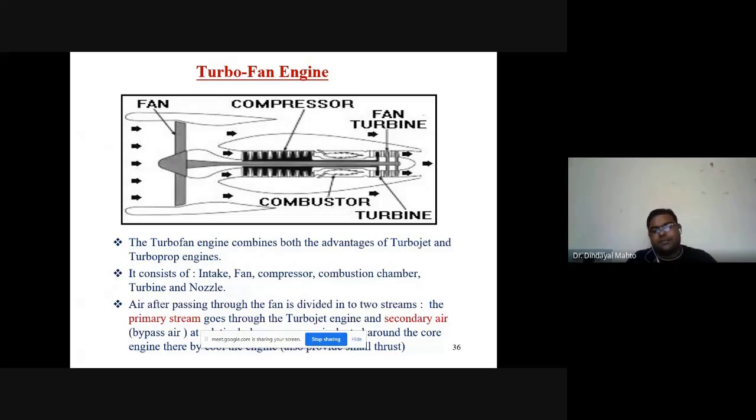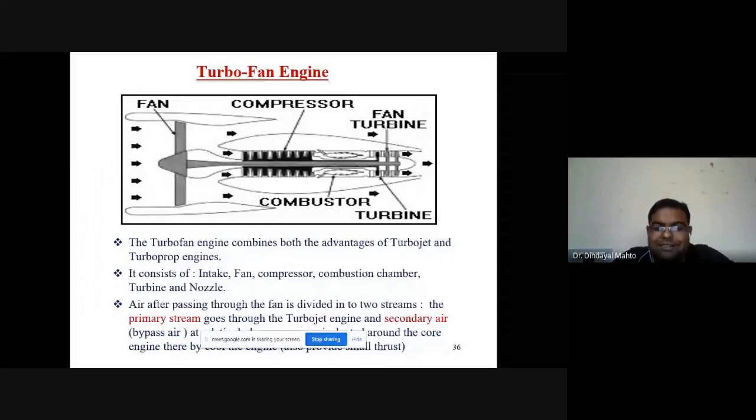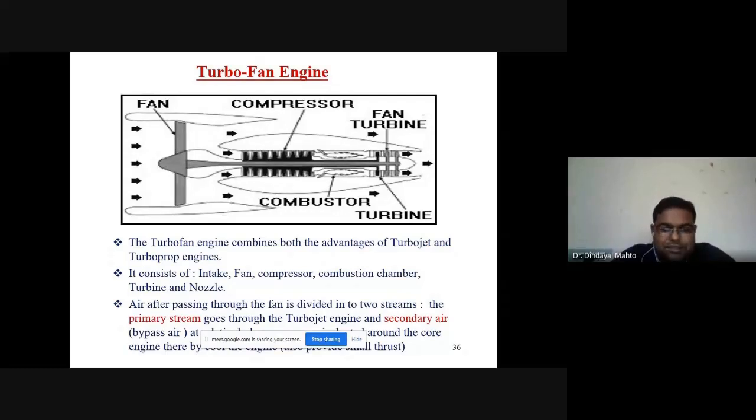It consists of intake, fan, compressor, combustion chamber, turbine, and nozzle. So air passing through the fan is divided into two streams. One is cold stream, another is called hot stream. The primary stream that we call as hot stream goes to the traditional jet engine, and secondary air, that is called bypass air, which expands into the separate casing. So overall thrust, if we look at in this configuration, is again total thrust is the summation of cold thrust as well as hot thrust. The combination of these two will give the total thrust generated.